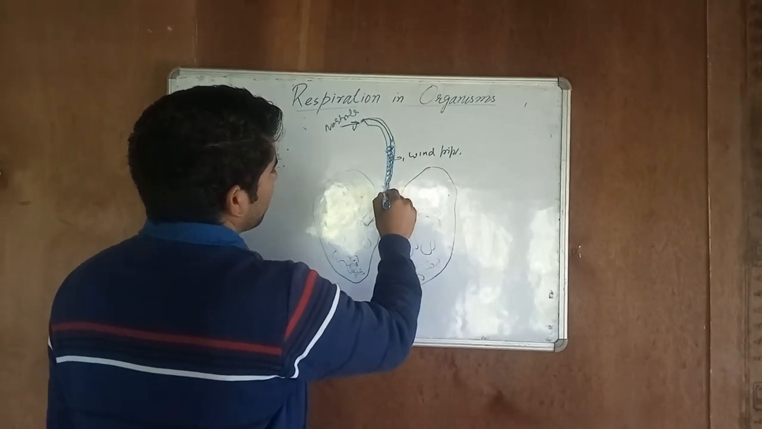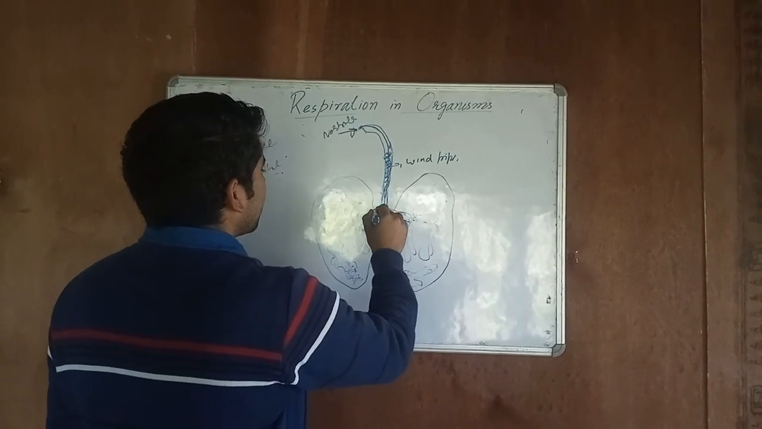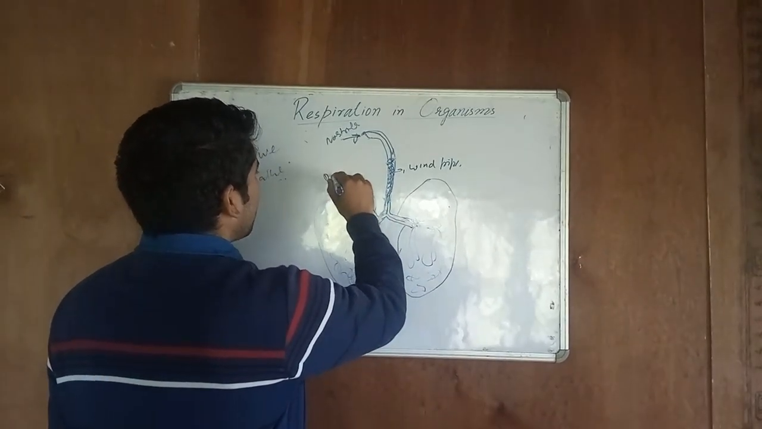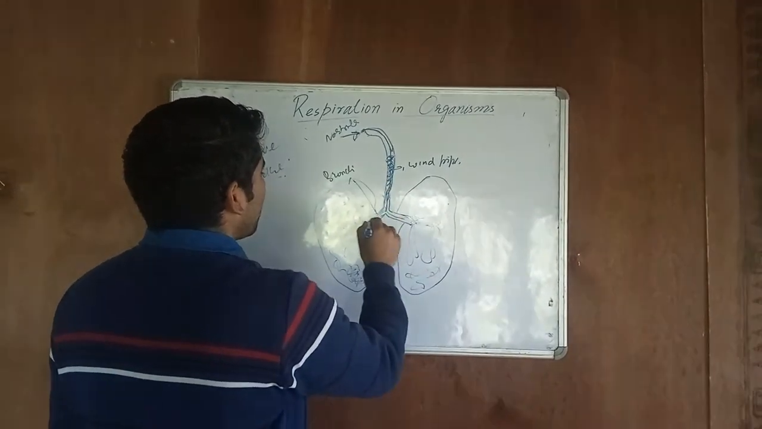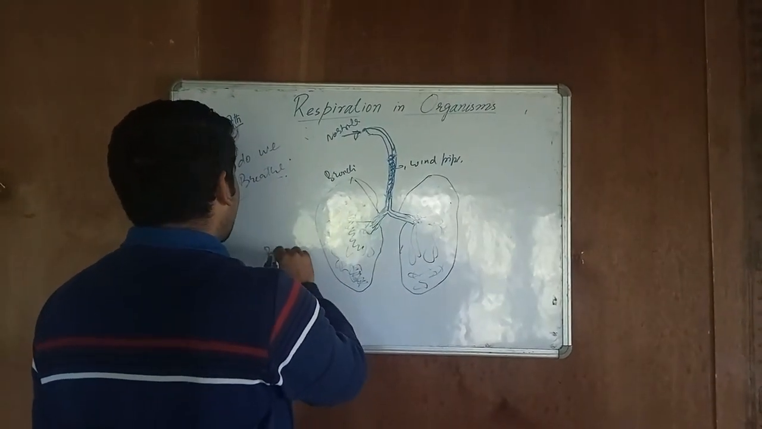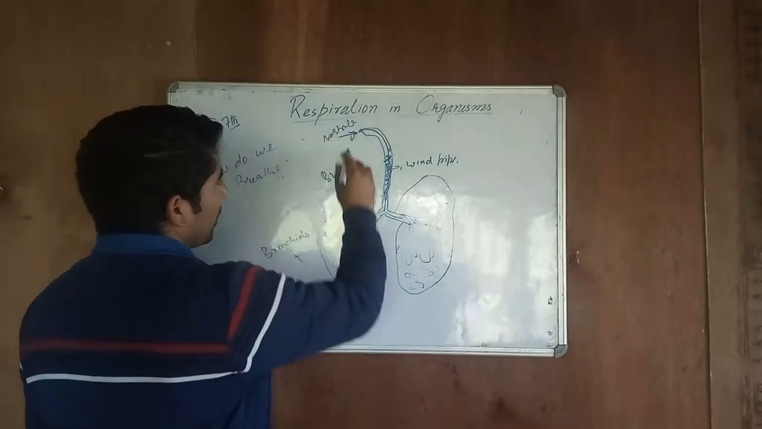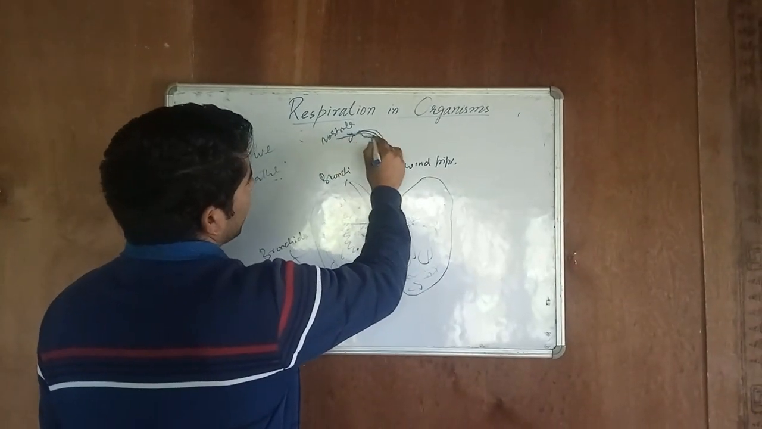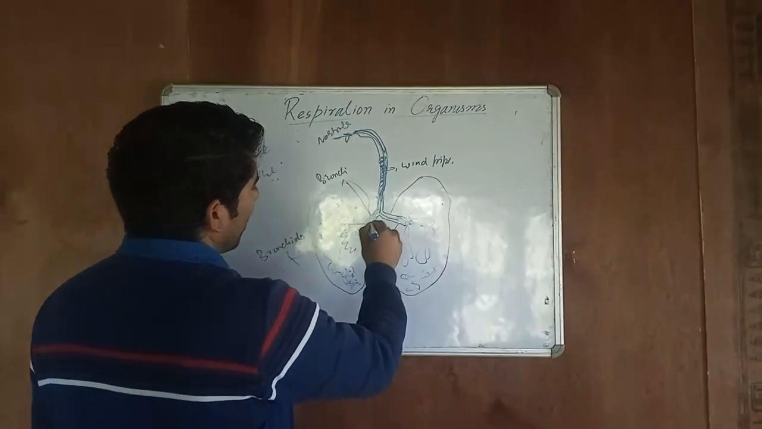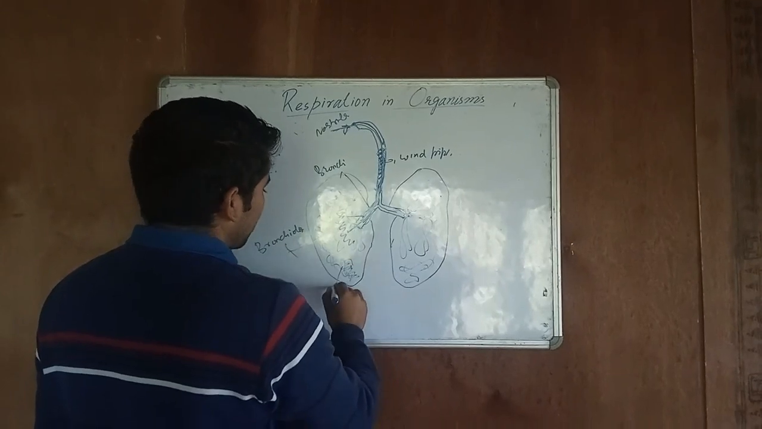The windpipe, the trachea, separates here into two parts. They are called the bronchi. These bronchi further divide in the lungs. Here they are called the bronchioles. The oxygen-rich air which we take in reaches our lungs, and exchange of gases takes place by the alveoli